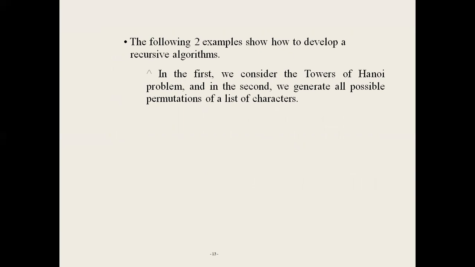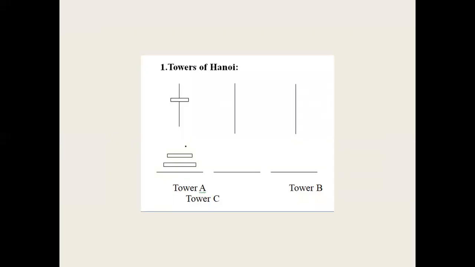In the Towers of Hanoi problem, suppose there are three towers and golden discs. The discs decrease in size and are stacked on a tower in decreasing order of size from bottom to top. The discs are transferred from tower A to tower B using tower C as intermediate storage.